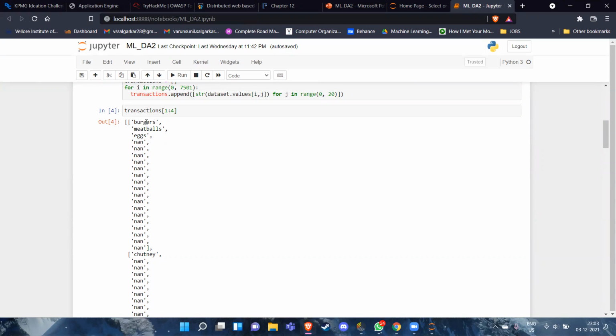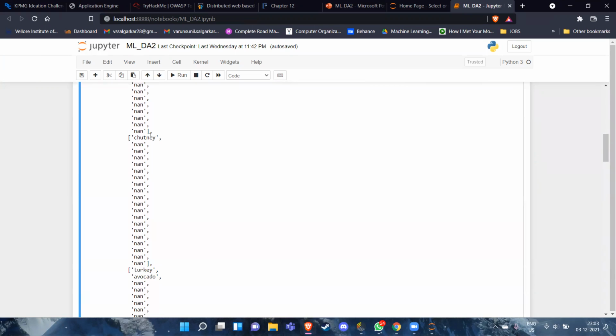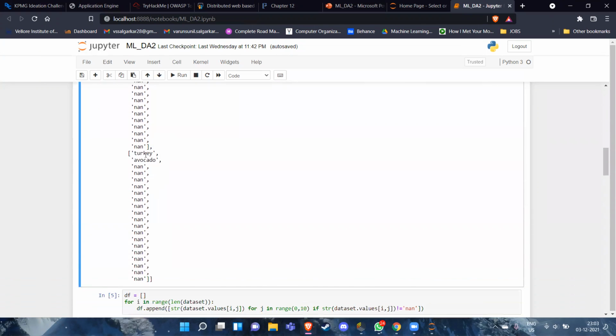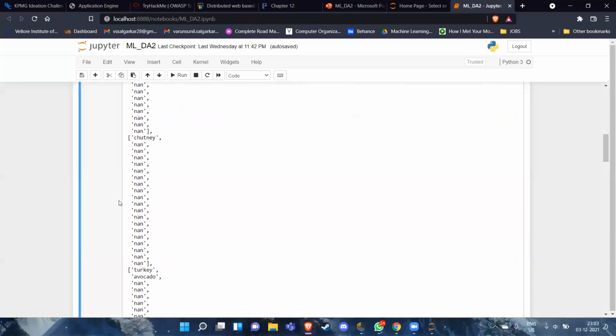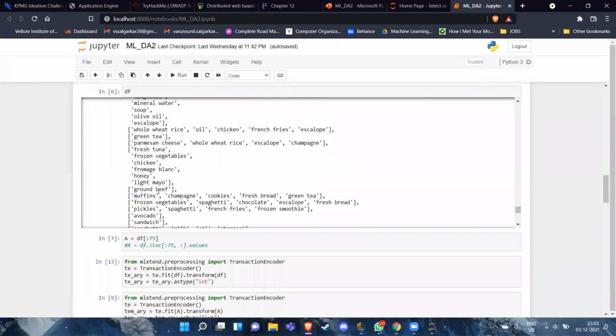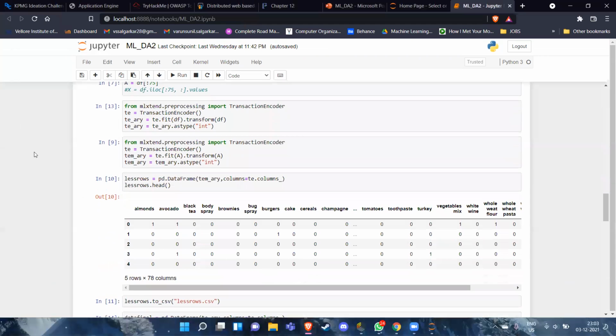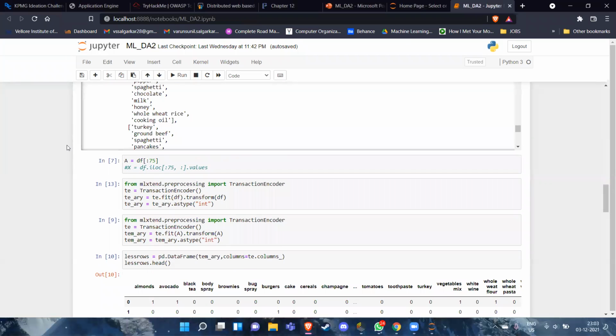Person one is buying burgers, meatballs, and eggs, and person two just buys chutney. Person three buys turkey and avocado. Now, as we can see, we don't need these nan values, so we remove them, and this is how the output looks after removing the nan values. As the dataset has 7501 rows, it is quite a lot, and Apriori is a slow algorithm, so it needs a lot of time. So we are just using the first 75 values for training.